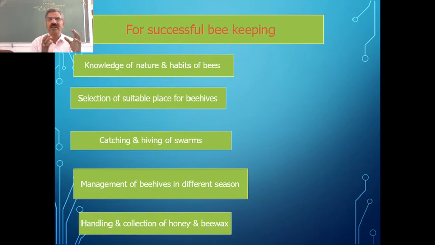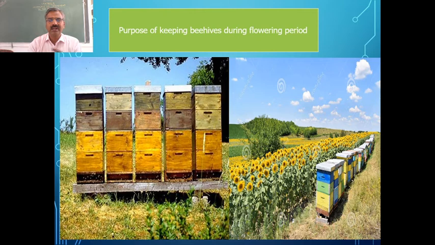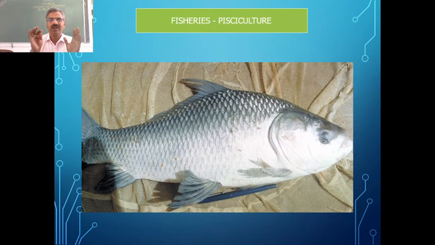So depending on that, we need to know how best we can manage these beehives in different seasons, and how to collect the honey and also purify it, and how to collect the beeswax and other things. So these are all the requirements for successful beekeeping. So then you can see the beehives which are there.